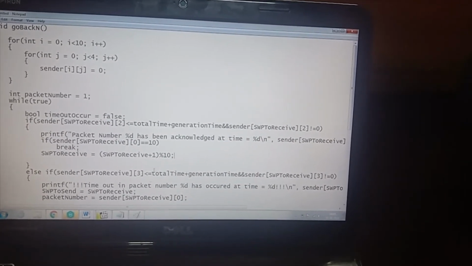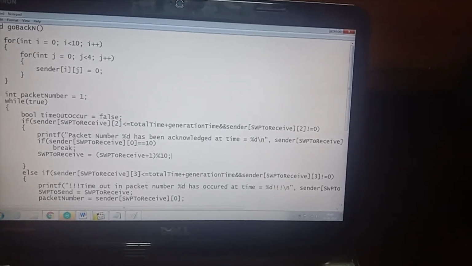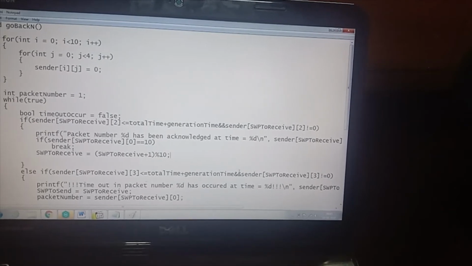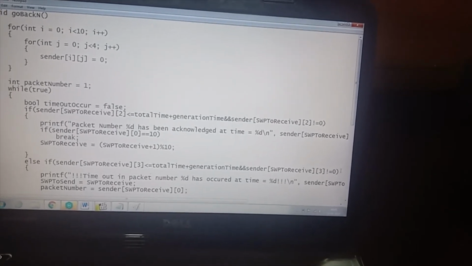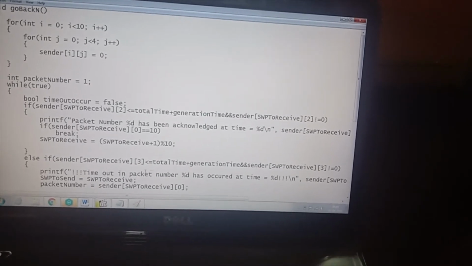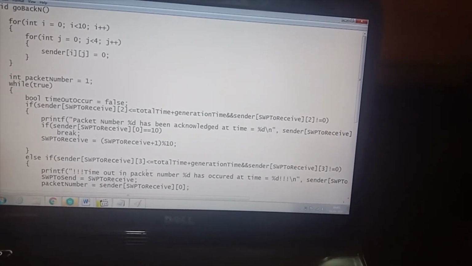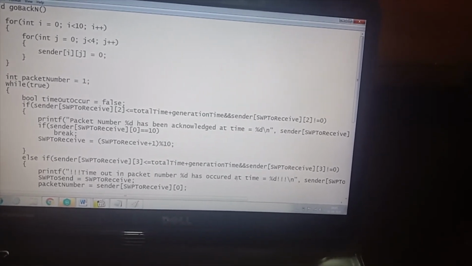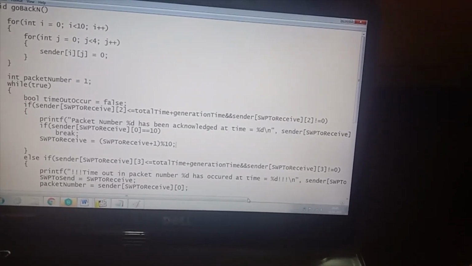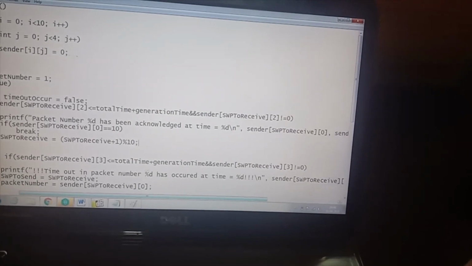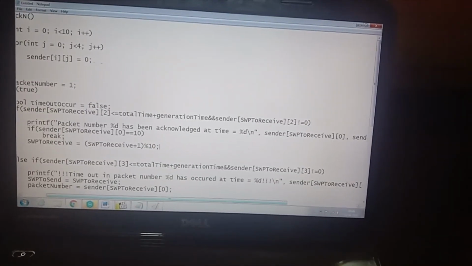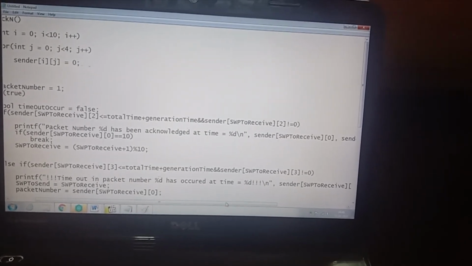So this is, as I told you before, the sliding window protocol. This time is actually less than the total time plus generation time, and this value obviously will not be equal to 0. Then it indicates that the timeout has occurred. So it means that the acknowledgement has reached the sender after the timeout has occurred. So in that condition, what we do is print that the timeout of packet number